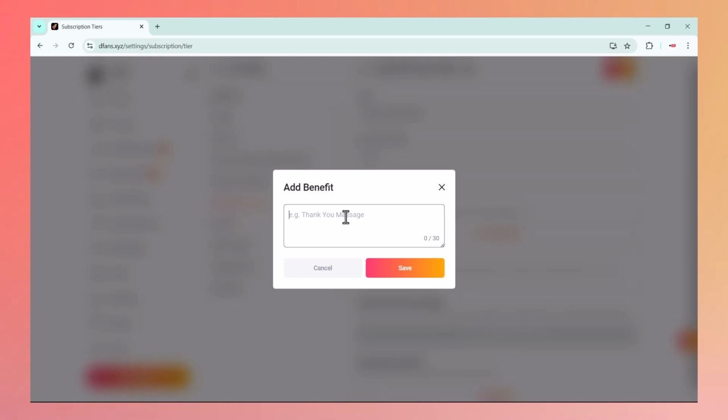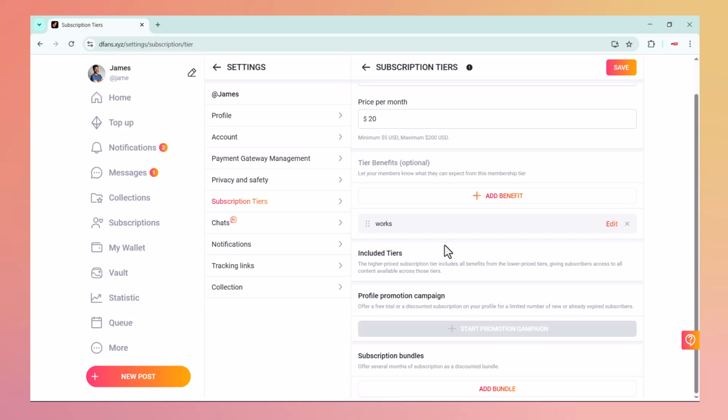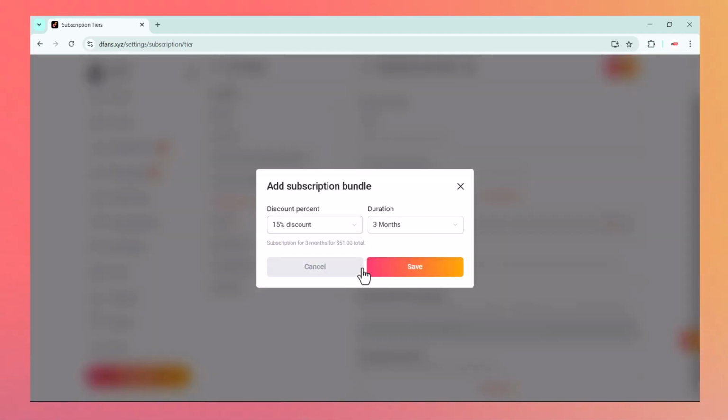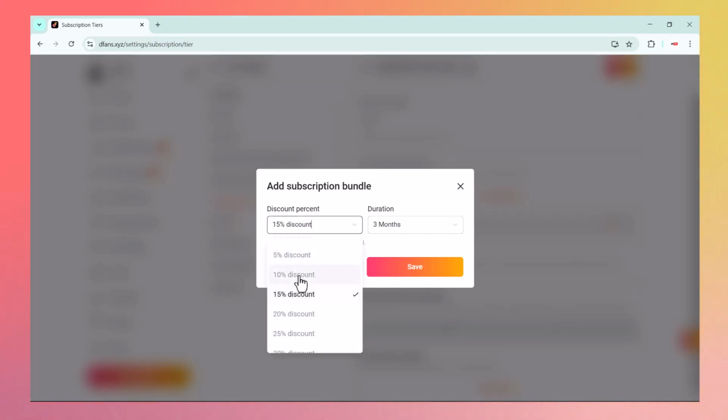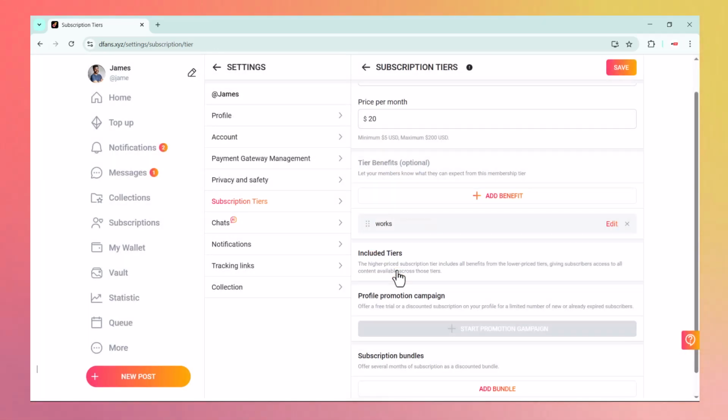Next, you have the option to add benefits. This helps let your fans know what they will get when they subscribe. I will just add a simple benefit here as an example. You can also make use of the profile promotion features to boost your visibility. Just below that, there is an option for subscription bundles where you can offer discounts based on duration. For example, you can set up bundles for 3 months, 6 months, or 12 months and apply a custom discount. Once everything is set up, just click on the save button and your subscription tier will be live.